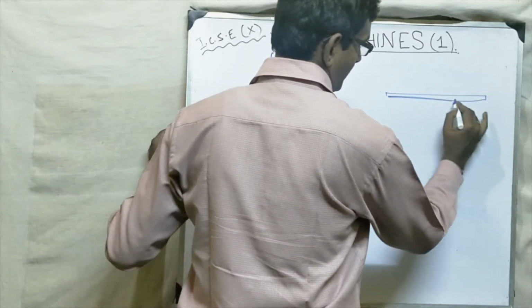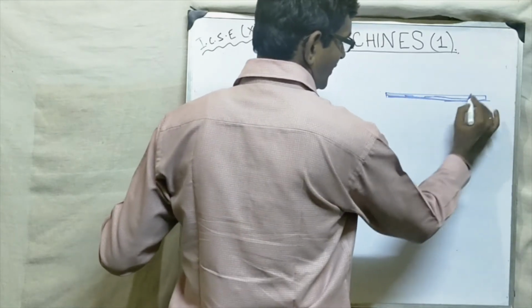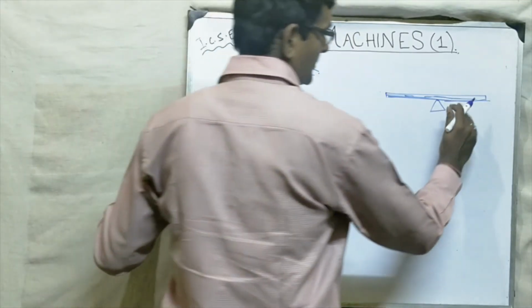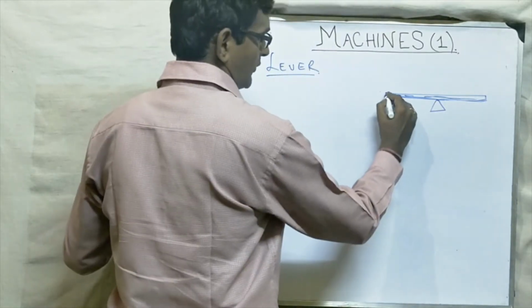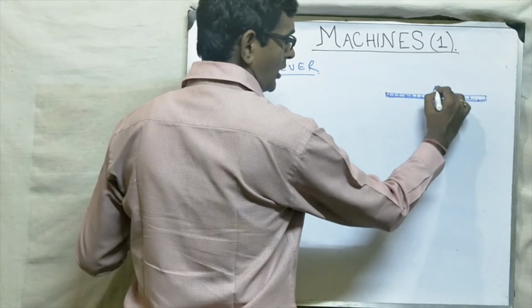Suppose I am taking this as a lever. And this lever is rotating about this point. So this lever is able to rotate at this point. So what will I call it? What is this point called? Fulcrum.